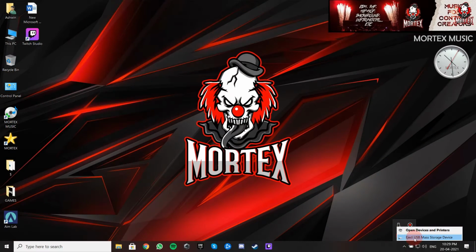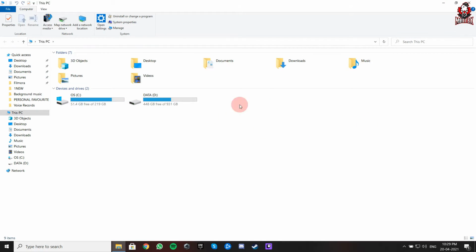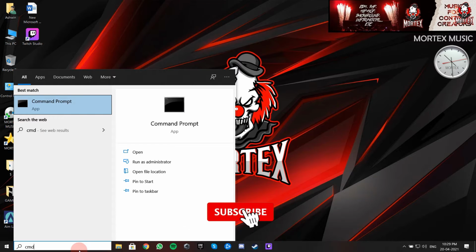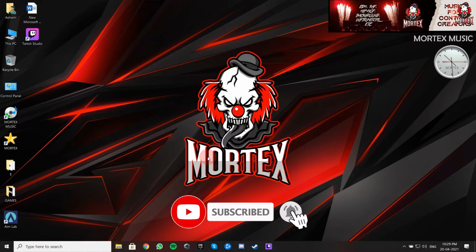I have already connected the hard disk, but you cannot see it in File Explorer because it is corrupted. Now open Command Prompt and run as admin.